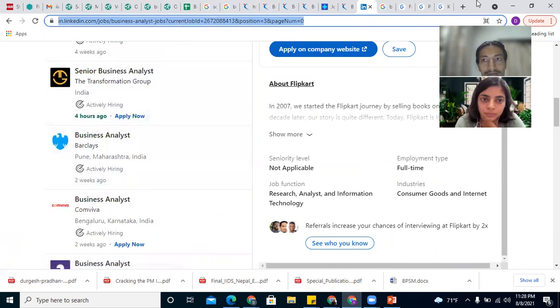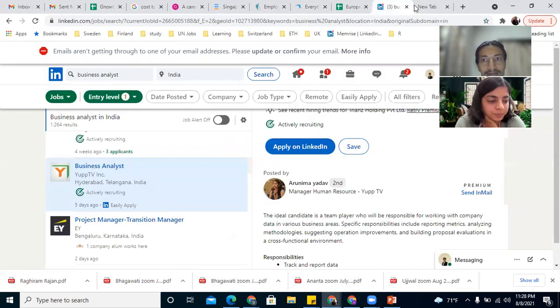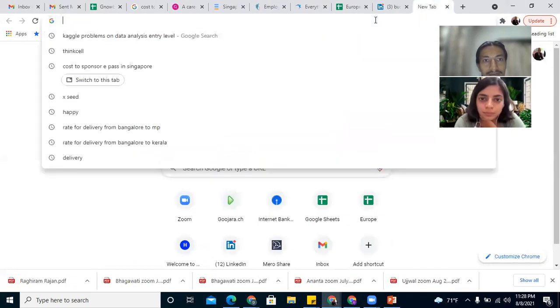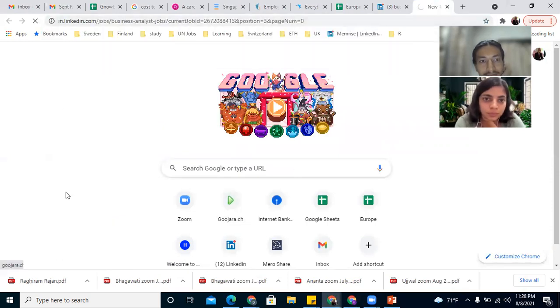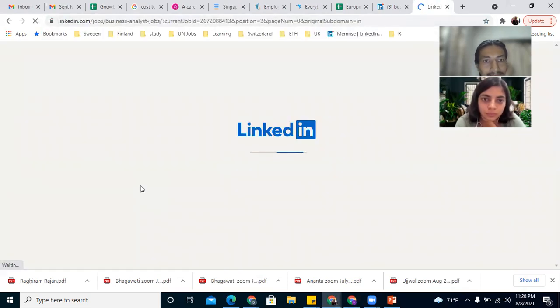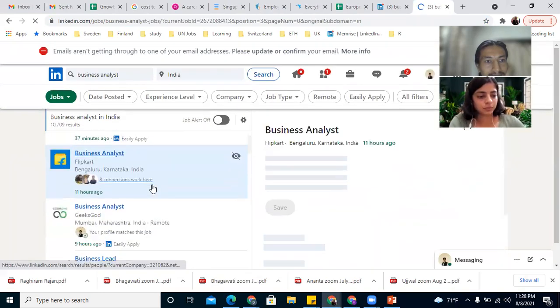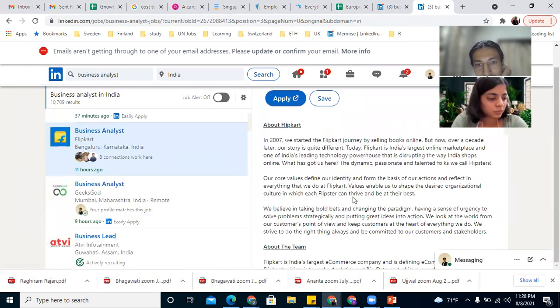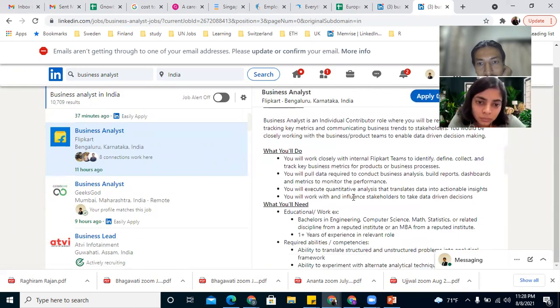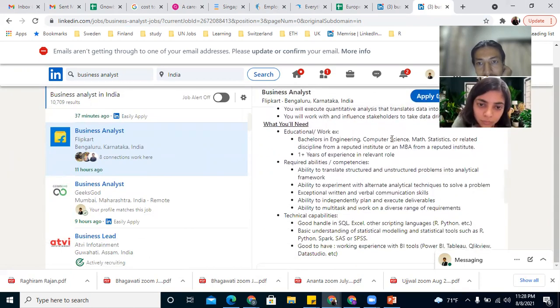I'm trying to find this. Yeah, Flipkart is asking for a Bachelor in Computer Science, Math, MBA, SQL, Excel, R or Python.